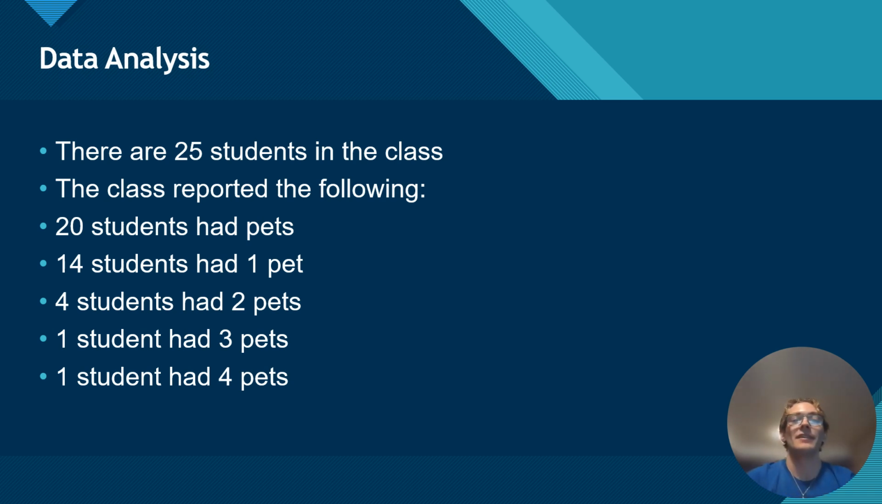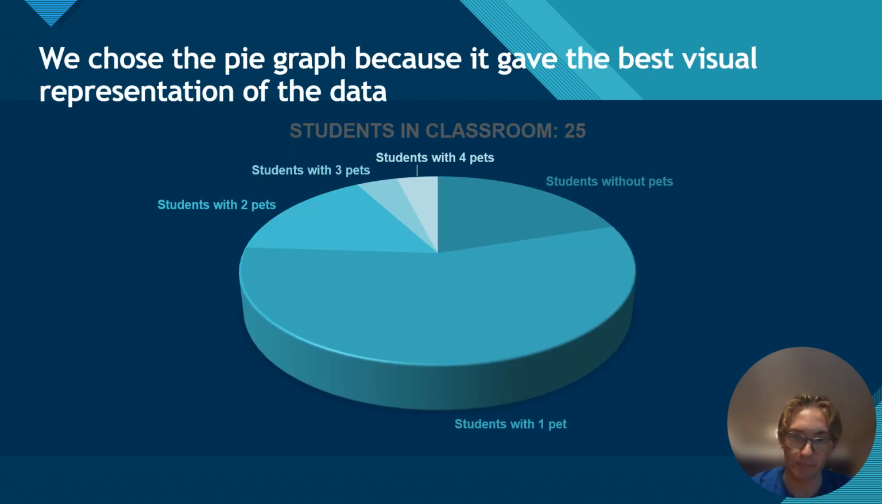So for data analysis, there are 25 students in the class. The class reported the following. So 20 students had pets, 14 had one, 4 had 2, 1 student had 3, and 1 student had 4 pets. So that is our data.